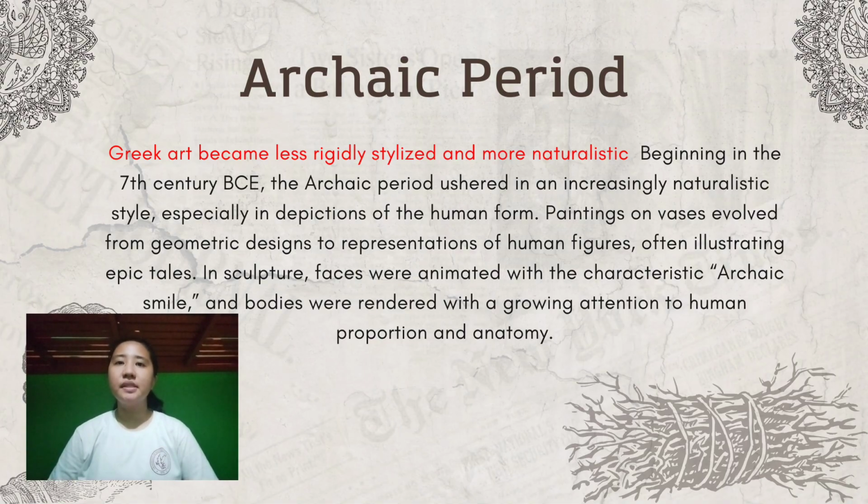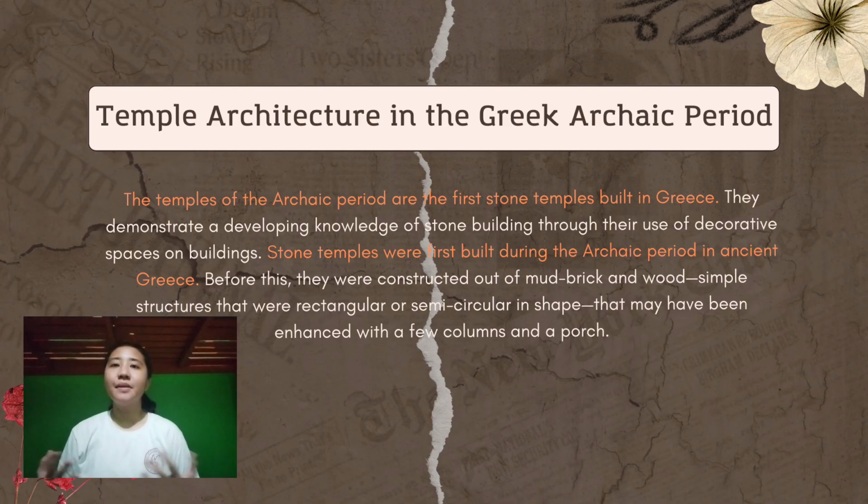The Archaic period in ancient Greek history refers to the time period from approximately 800 to 480 BCE, characterized by significant cultural, political, and artistic developments preceding the classical period. Temple architecture in the Greek Archaic period refers to the construction of religious buildings characterized by simple rectangular structures typically built on elevated platforms called stylobates.